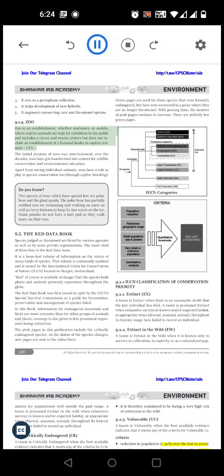9.1.9 Zoo. Zoo is an establishment, whether stationary or mobile, where captive animals are kept for exhibition to the public and includes a circus and rescue centers but does not include an establishment of a licensed dealer in captive animals, CZA.